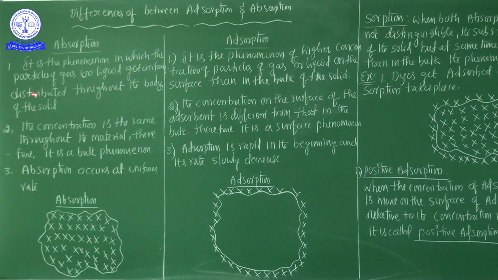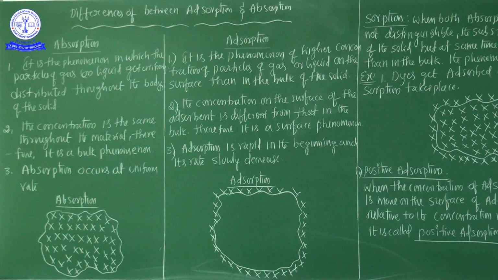Now see here, absorption is the phenomenon in which the particles of gas or liquid get uniformly distributed throughout the body of the solid. Next, the second point: the concentration is the same throughout the material. Therefore, it is a bulk phenomenon.